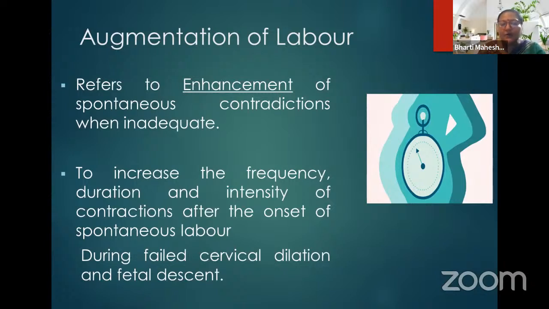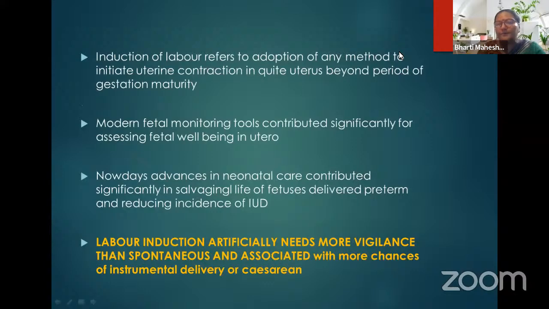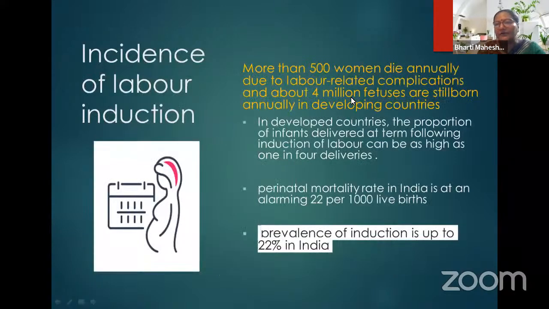So to increase the frequency, duration, and intensity of contraction after the onset of spontaneous labor, and it is during failed cervical dilatation and fetal descent. So we are talking about labor induction. It is seen that more than 500 women die annually due to labor-related complications, and about 4 million fetuses are stillborn annually in developing countries.